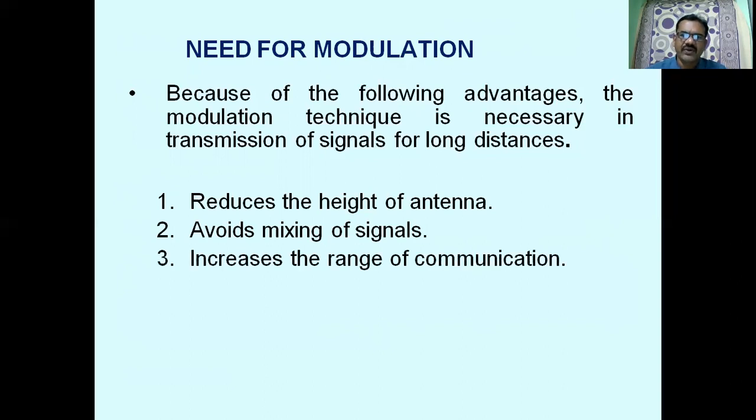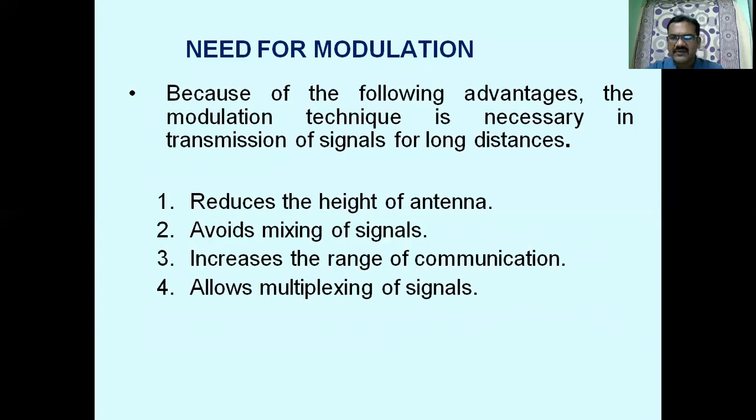The third use of modulation is that it increases the range of communication. The main purpose of a communication system is to transmit the message signal from source to destination. Source and destination are separated by a long distance, and therefore, in order to increase the range of communication, modulation is the most important concept for transmission of signals.